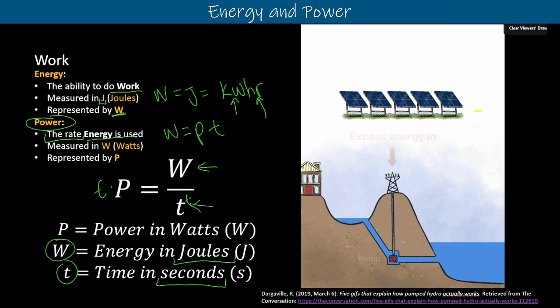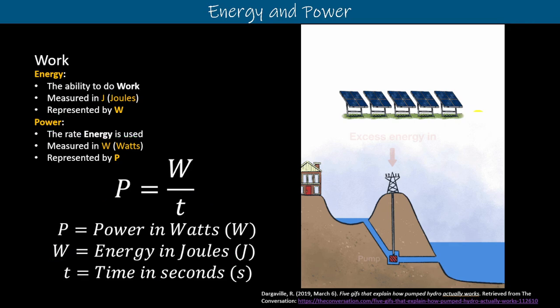Okay, so I'm going to give you an example of how we're going to use these, and it kind of flips back and forth. We do have a sun up here, and that is going to be giving energy to all of these solar panels. These solar panels are going to produce a current flow, right, electron flow through our pump down here. It's going to feed the pump potential, and that potential is going to allow that pump to turn, and it's going to take the zero potential energy down here, and feed it up to this upper level here, and we're going to store the gravitational energy that we get at the top here.